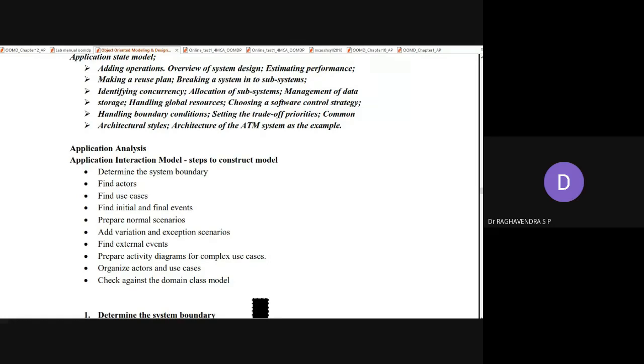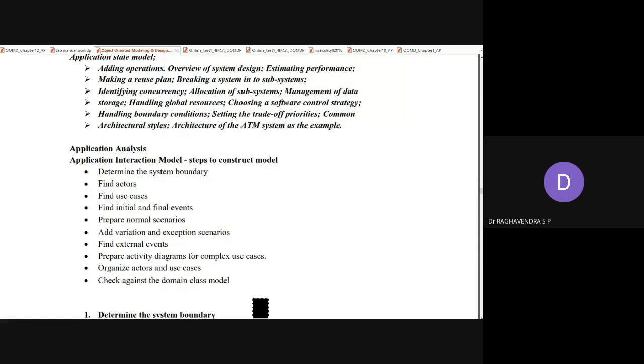Once we complete it, we can discuss the next steps. And find events, because we have to find out events. This comes under your state models.